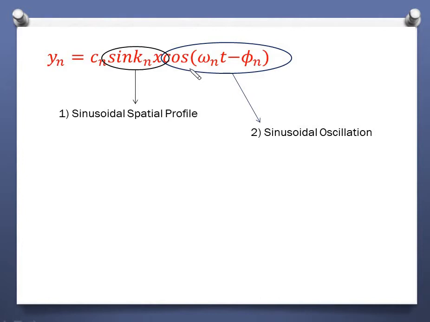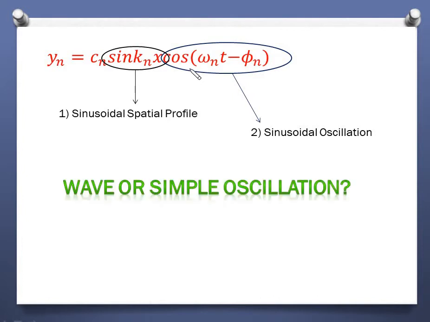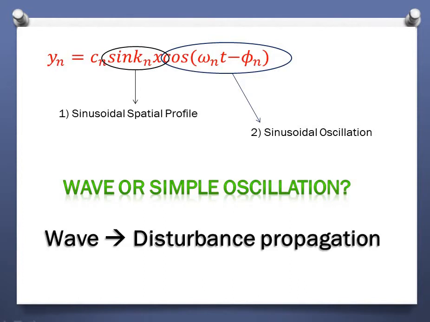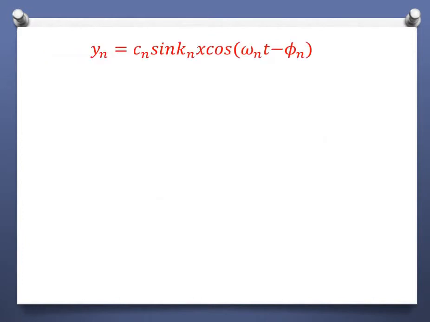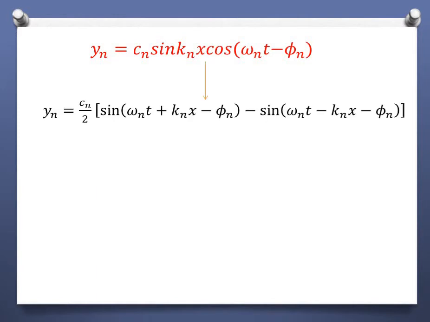Now the question can come to your mind: when it is oscillating, is it an oscillation or a wave? Because what we know is that a wave is the propagation of a disturbance, and here what we are seeing is that it's just oscillating. Then how can we explain this? To explain this, let's have more insight into this relation. This is how y_n looks.